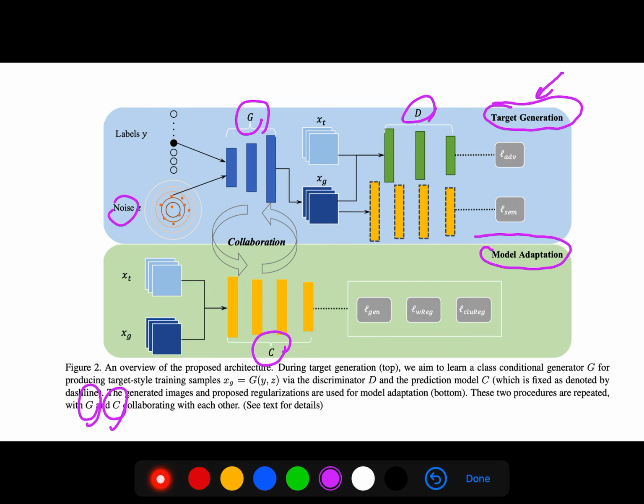So you see we have noise because we can even generate those images. We have a generator, but this generator is interesting because it is collaborating with one thing, the pre-trained prediction model C. It has collaboration with that as well, so that we have these synthetic images, and here we have the target. So the discriminator allows us, because we have adversarial loss, to have the target generation.